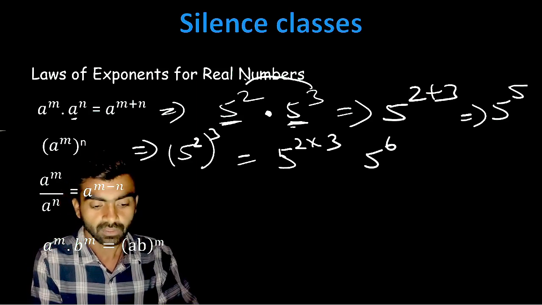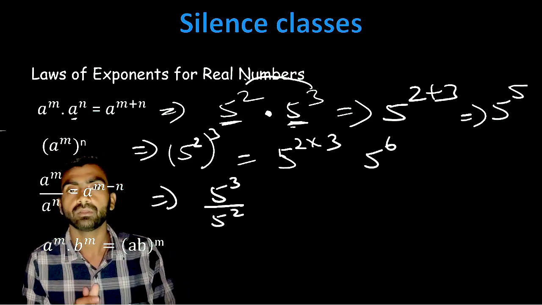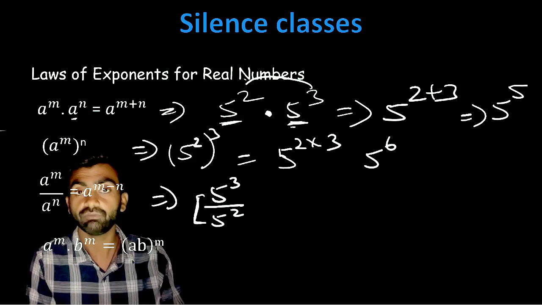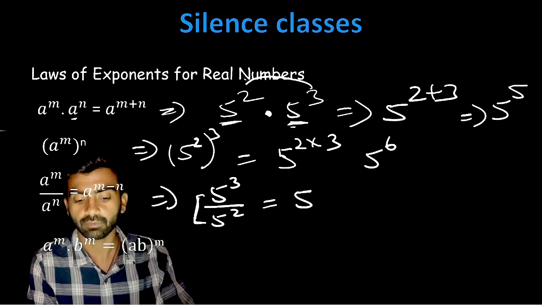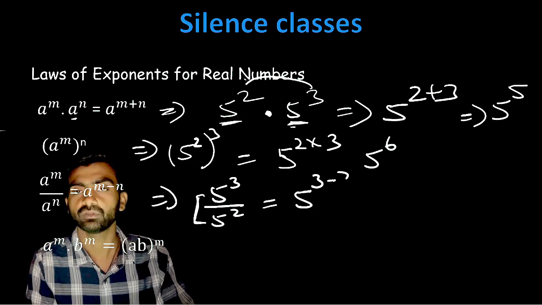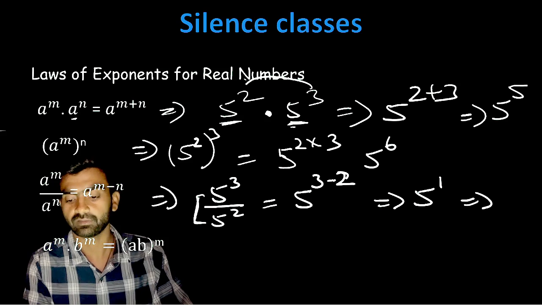Now if 5 to the power 3 upon 5 to the power 2, means it is in division, so what we will do, we will subtract the powers, means 5 to the power 3 minus 2. So it will become 5 to the power 1, or you can say 5.